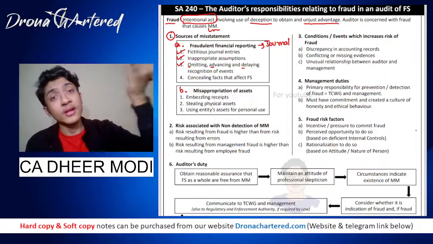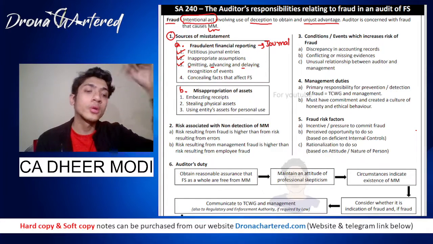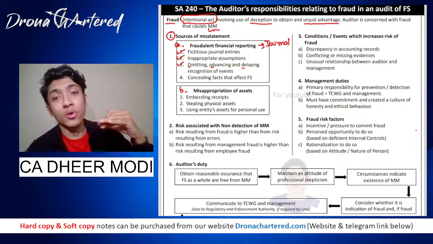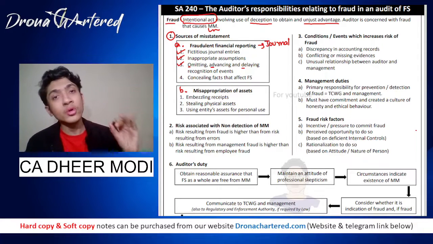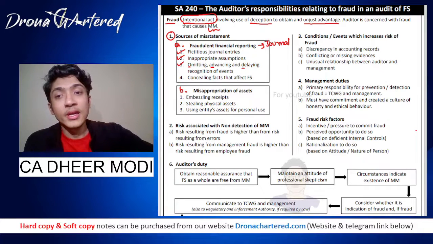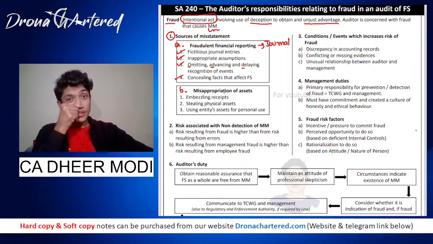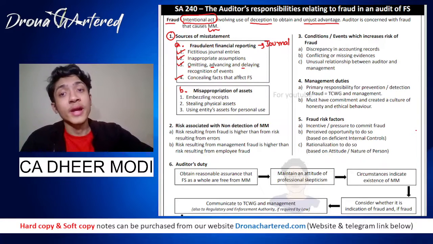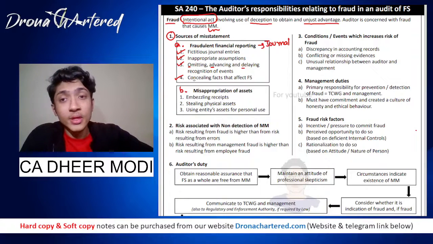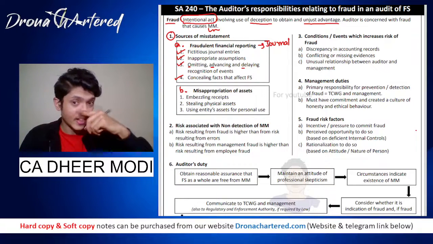That is, the event is bound to take place in the future, but you have already shown it in your books. And similarly with delaying, the event has already occurred, but you have not shown it in the books in this period, you might show it later. So that is your delaying. And fourth is concealing facts that affect your financial statement. Anything that affects your financial statement and you are hiding it. Concealing means hiding. So if you are concealing any facts that affect your financial statement, that will be fraudulent financial reporting.